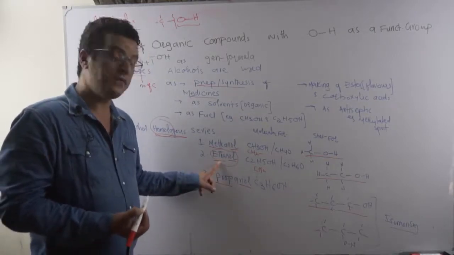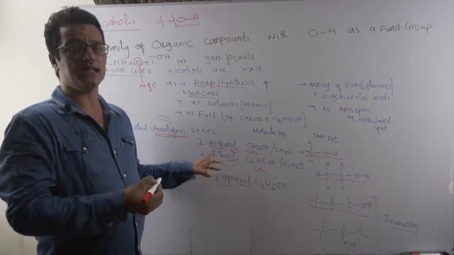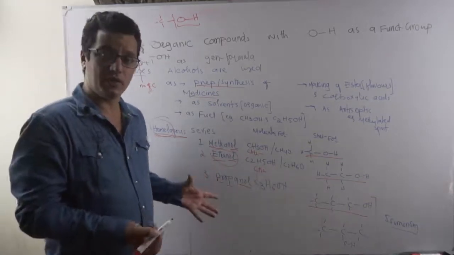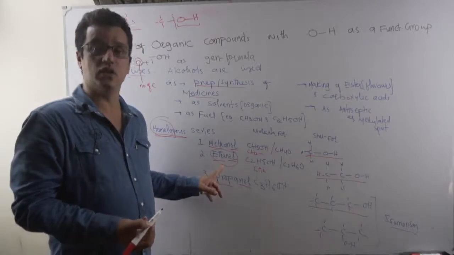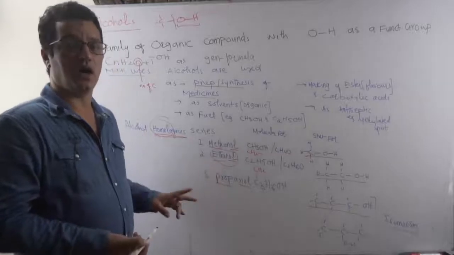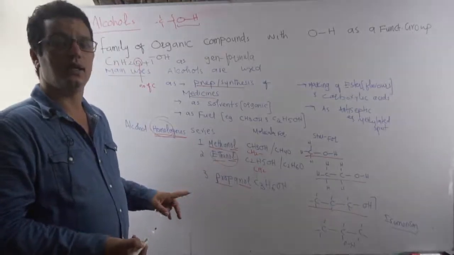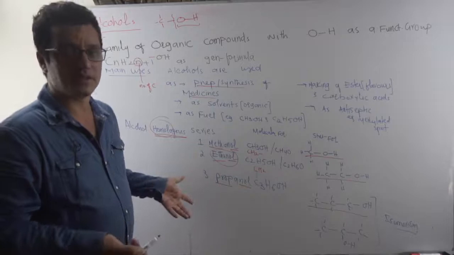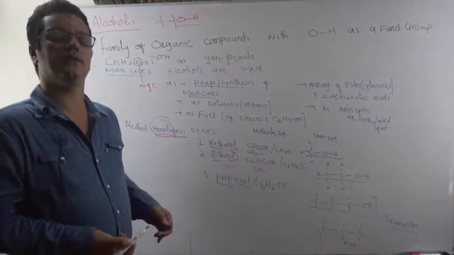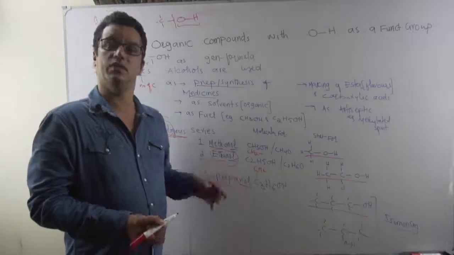But ethanol by the fermentation method is largely prepared around the world, because it is an economical and renewable method, since a renewable resource is used that you can grow again, that is sugarcane or sugar beet or barley or wheat or even grapes. So we're going to see in detail the preparation of alcohol, and then later on the chemical properties of alcohol.